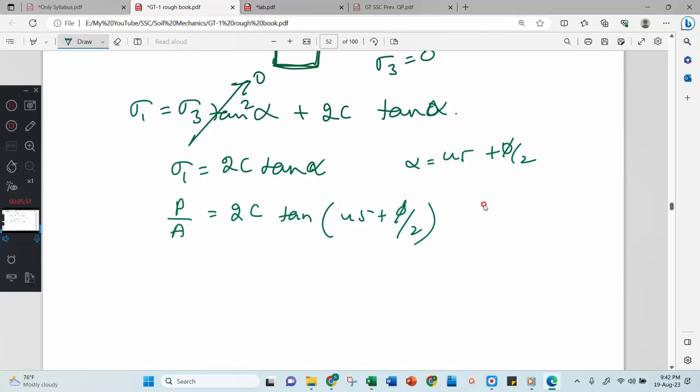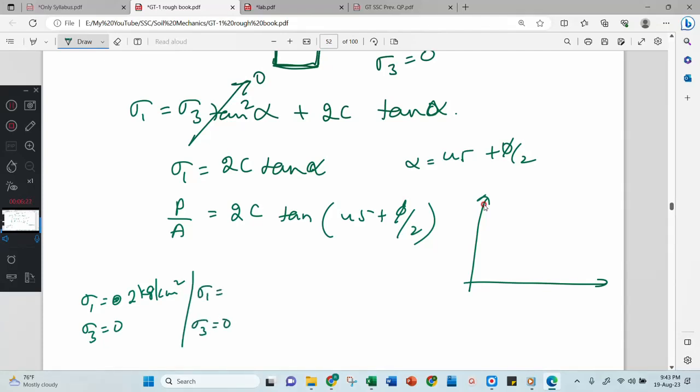Now, can you determine c and phi by using this? I will ask one puzzle to you people. If I do one experiment, the first experiment will give sigma 3 value as 0 and sigma 1 value as something, let me consider 2 kg per centimeter square. The second experiment, when I keep sigma 3 as 0, then will sigma 1 be increased or decreased or same?